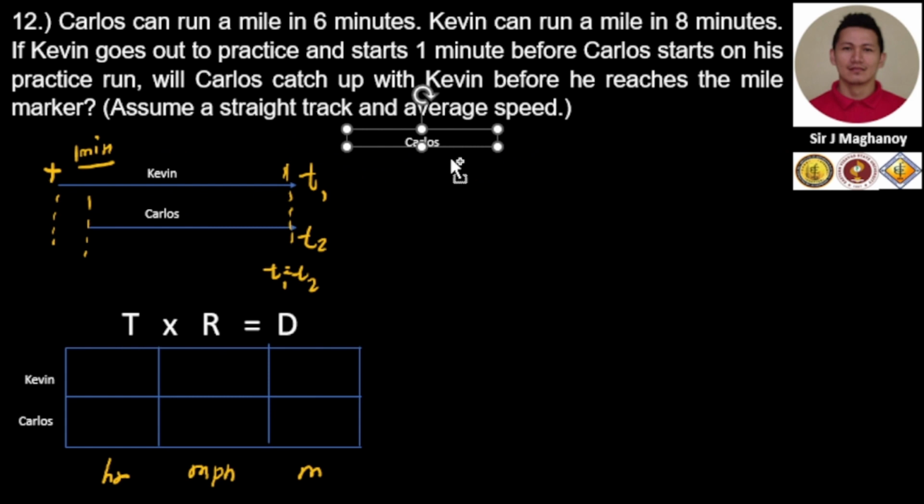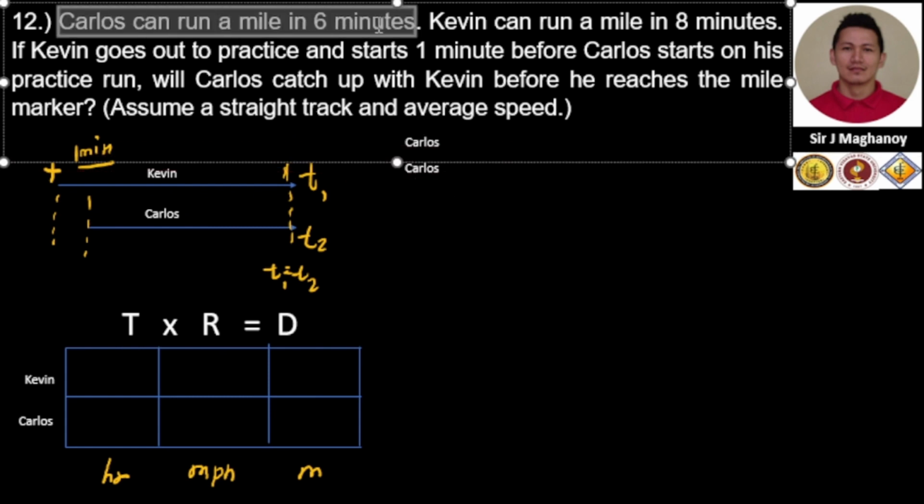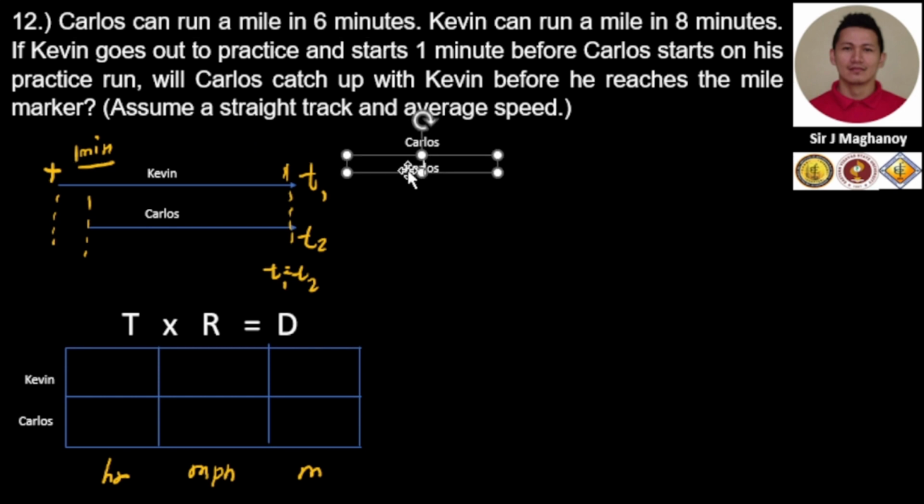The statement goes like this: Carlos can run a mile in 6 minutes. We need to convert this statement into the rate of Carlos.